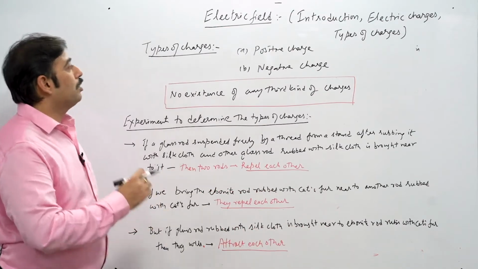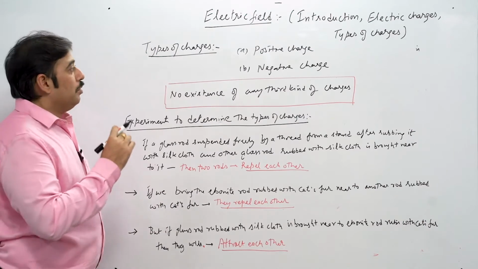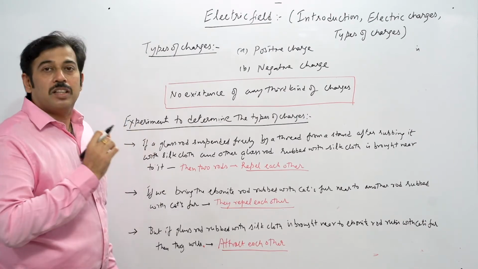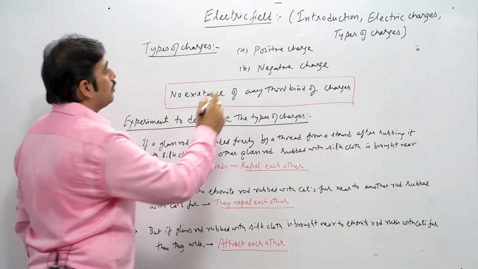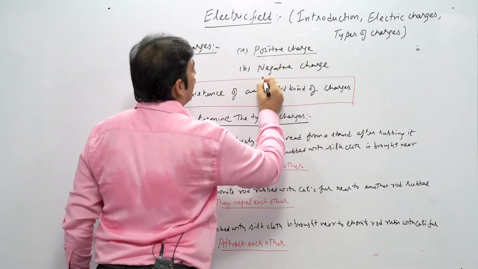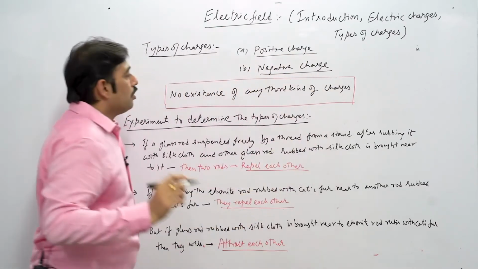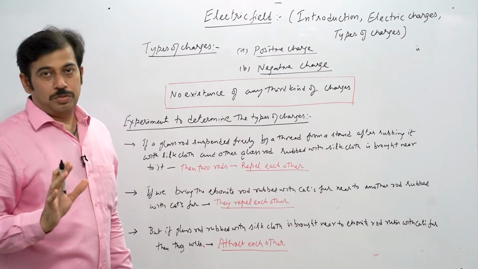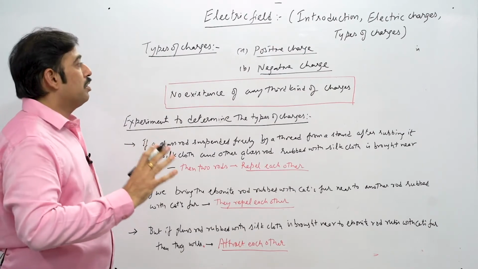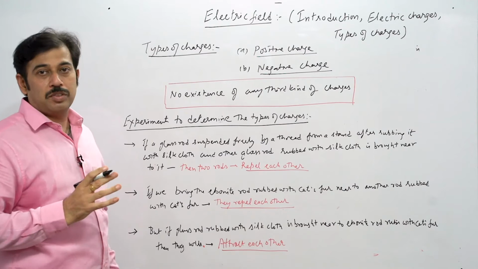Okay, now we'll study about the types of charges. We have to understand how many types of charges there are. First of all, the first one is called the positive charge, and the second one is the negative charge. There is no existence of any third kind of charge so far. So we'll understand how this positive charge and negative charge come on the surface of the material.